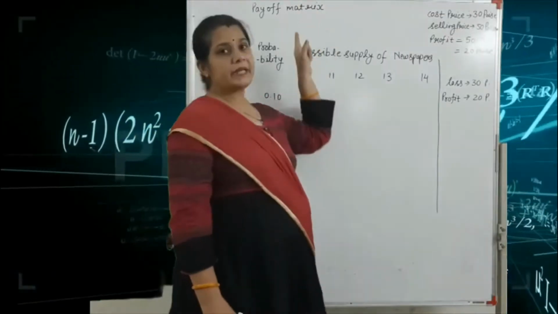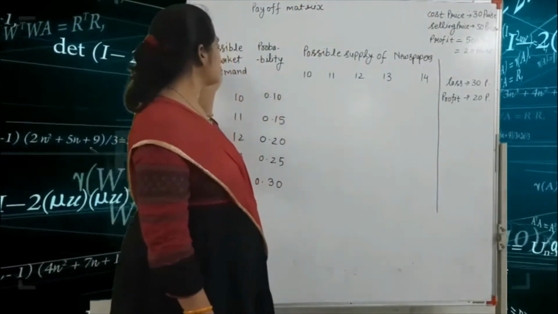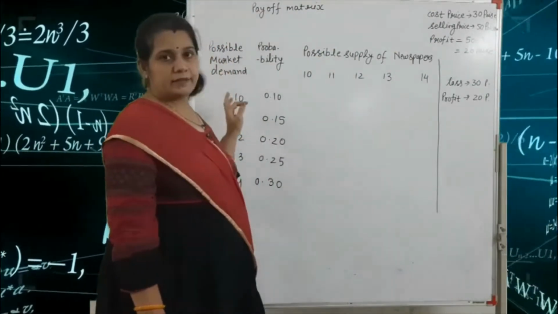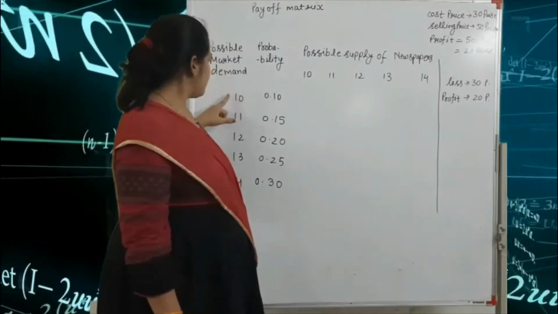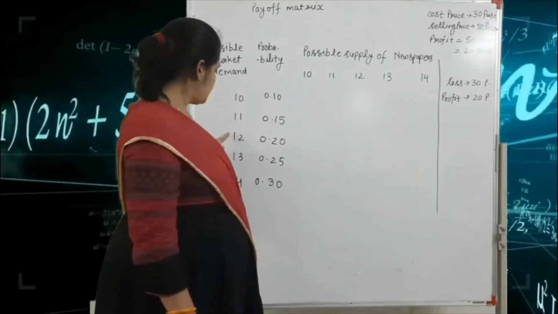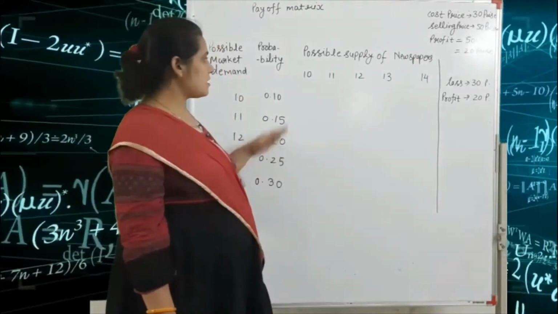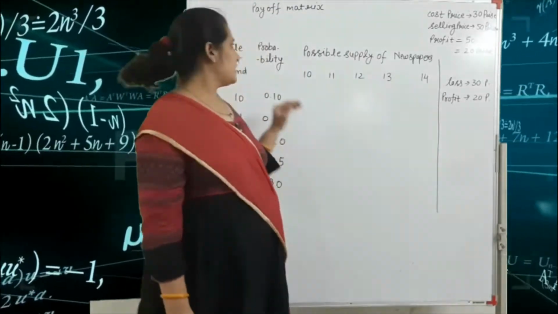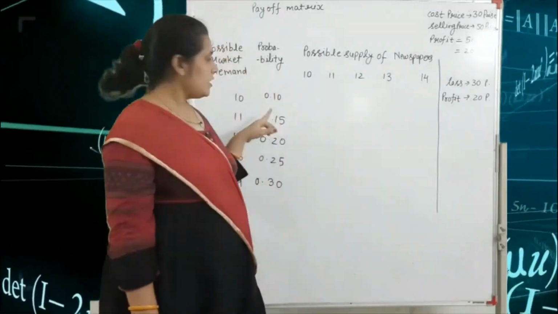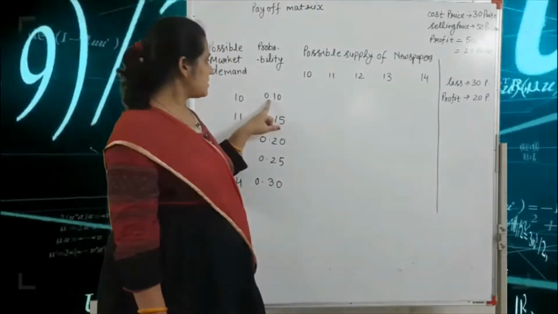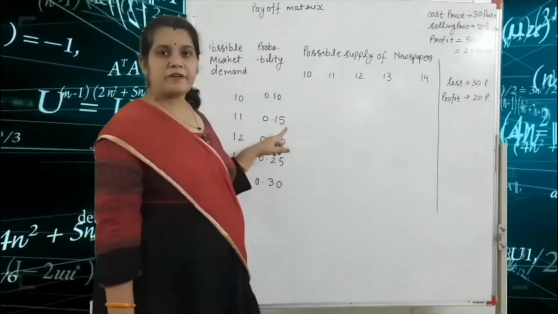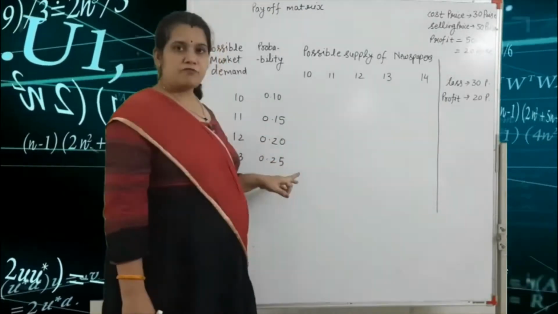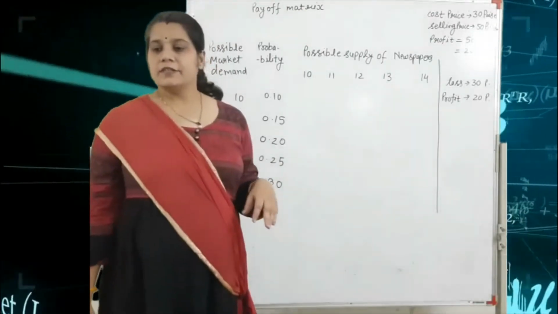Let's start the solution based on decision making under risk. First we make the payoff matrix. First we write the possible market demand: 10, 11, 12, 13 and 14, because the supply is 10, 11, 12, 13 and 14. The second column is the probability, already given in your question: 0.10, 0.15, 0.20, 0.25 and 0.30.